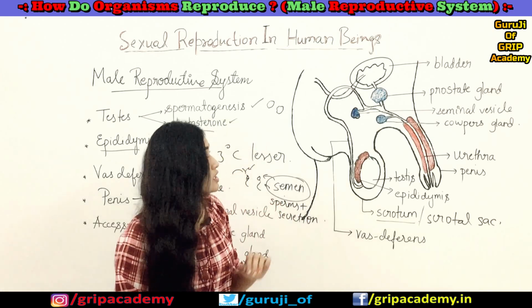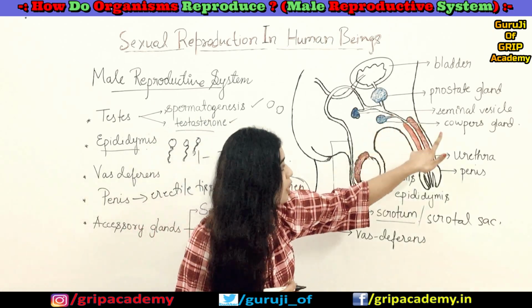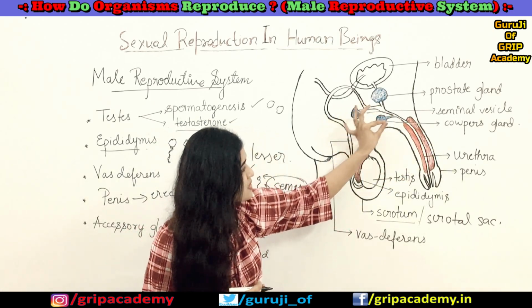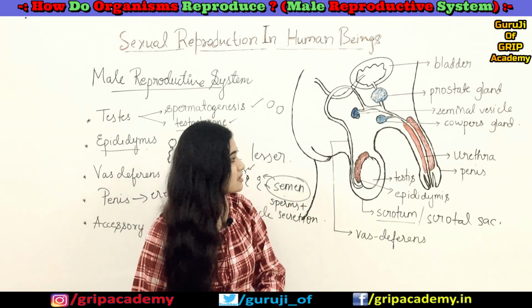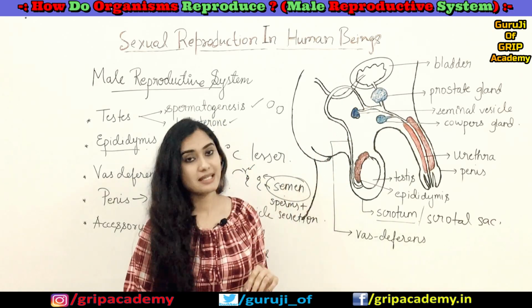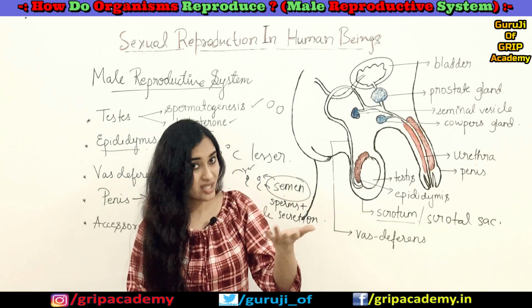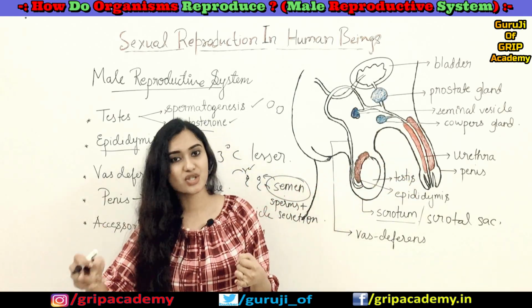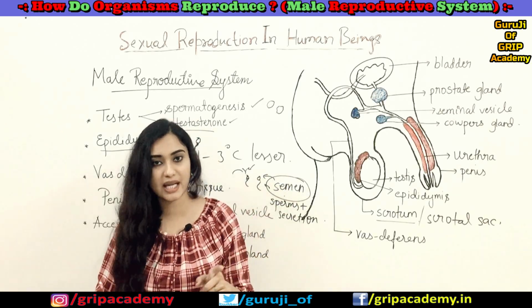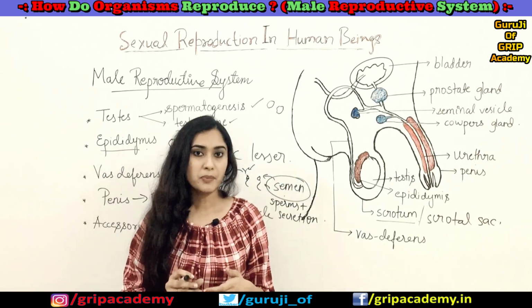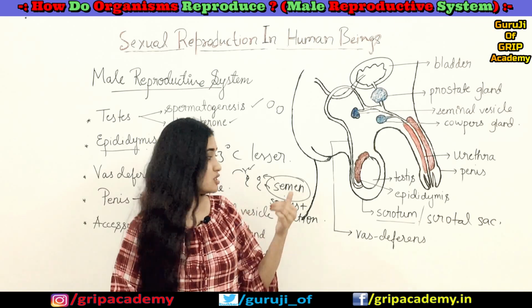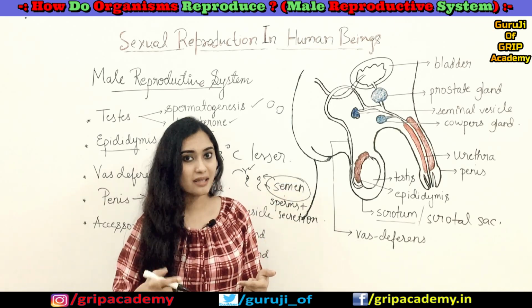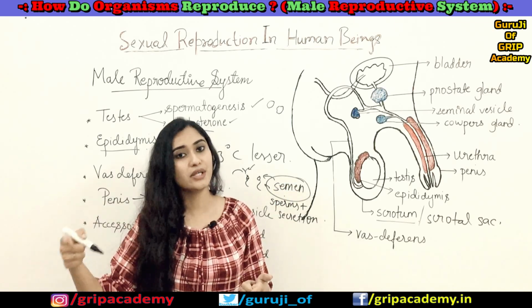Clear? Okay, so then you have the Cowper's gland, which is next to this urethra itself. As I told you just now, the urethra is a common opening for both urination as well as semen ejaculation during sexual intercourse. So there are chances that the sperms might die because of the acidic content of the urine.